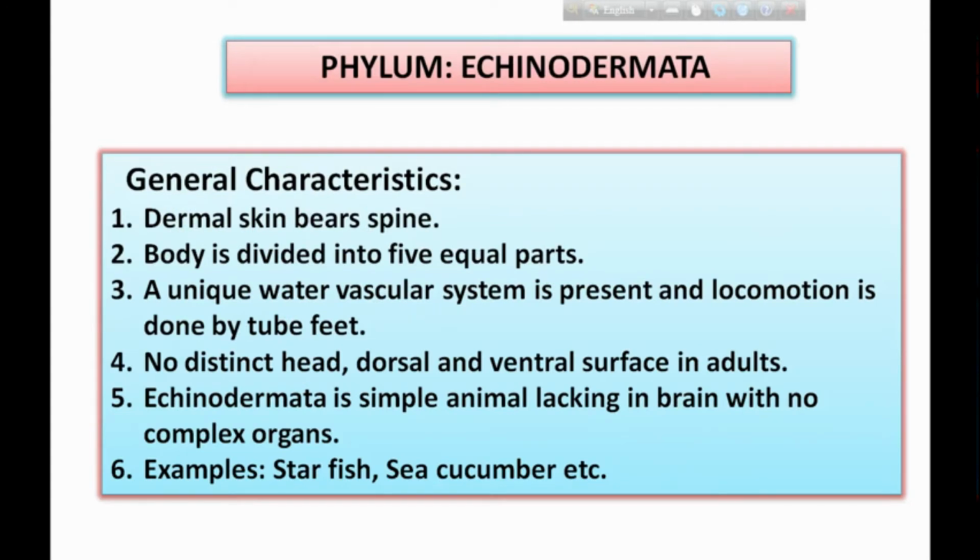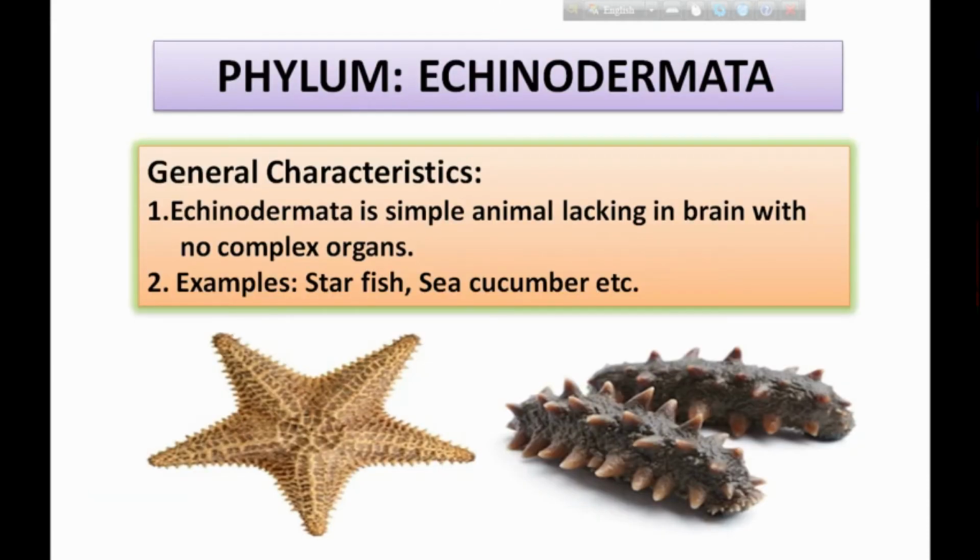What are the general characteristics of echinodermata? Dermal skin bears spines. The body is divided into five equal parts. A unique water vascular system is present and locomotion is done by tube feet. There is no distinct head, dorsal or ventral surface in adults. Echinodermata is a simple animal lacking a brain, with no complex organs. What are the examples of phylum Echinodermata? Here, starfish, sea cucumber, etc. are examples of this category.